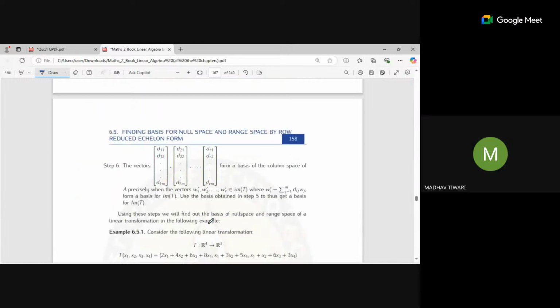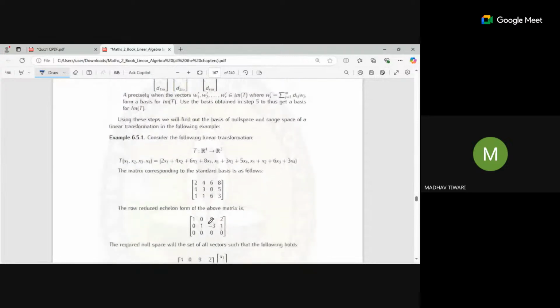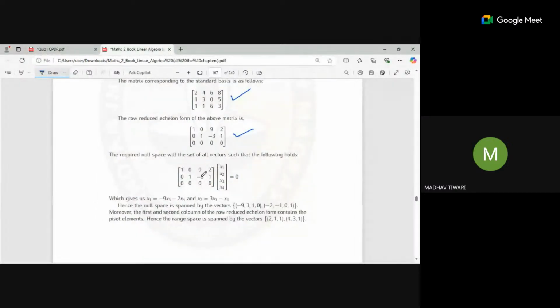Let's see one example. Here you are given a transformation. You find the matrix with respect to the standard basis, then you reduce it. After that, we wrote it in this form: Rx equals 0. We found that x1 and x2 are dependent variables, so we wrote them in terms of x3 and x4. So for the null space, we give the first free variable the value 1 and the other one 0. Next time, the first gets 0 and the other one gets 1. So we defined the values of x1 and x2 by these equations.